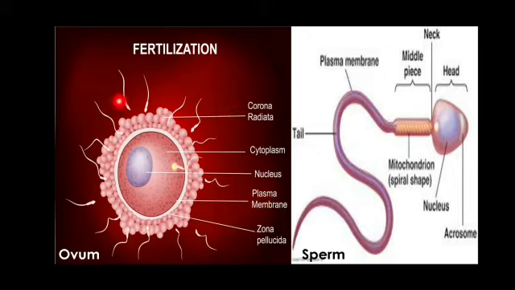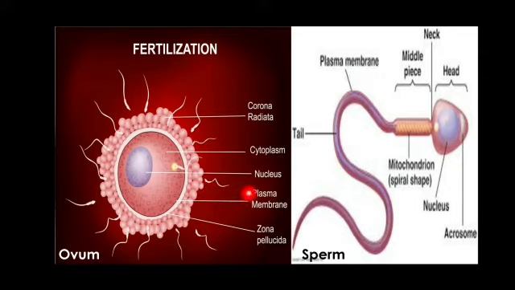And finally our last reaction, that is the fusion of the male gamete and female gamete, that is the sperm and ovum. So we will see all these steps one by one. First you can see the structures of the ovum and sperm. If you forget, you can revise them here. So first it is our ovum.